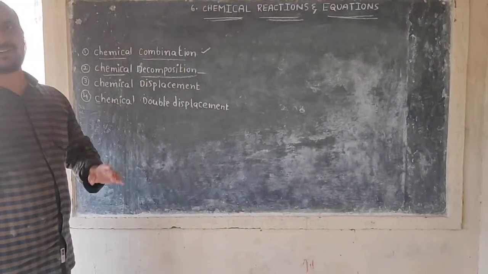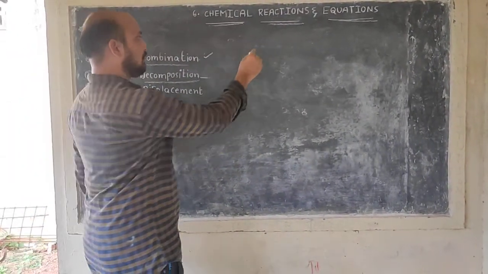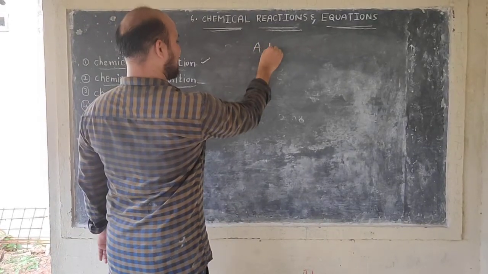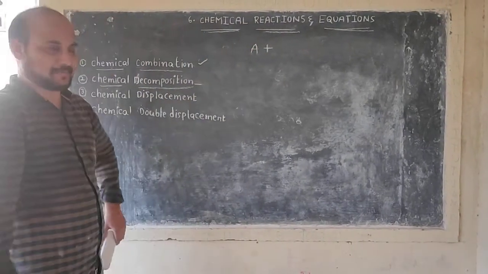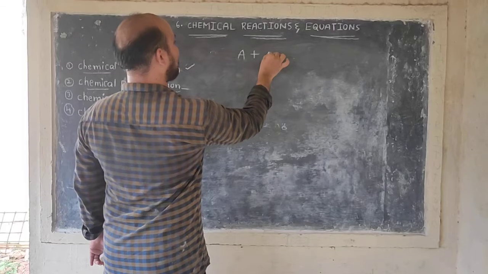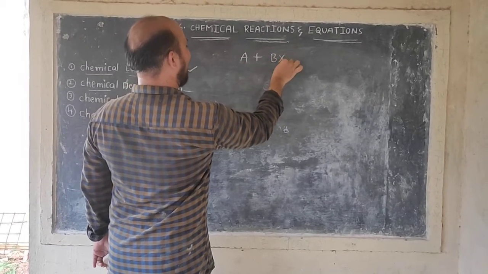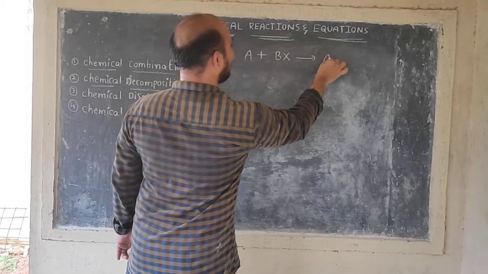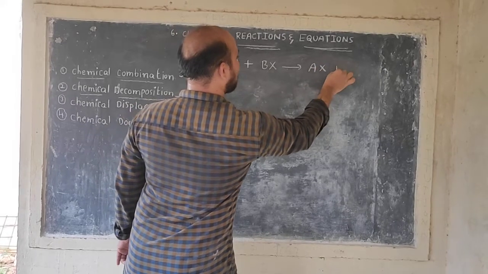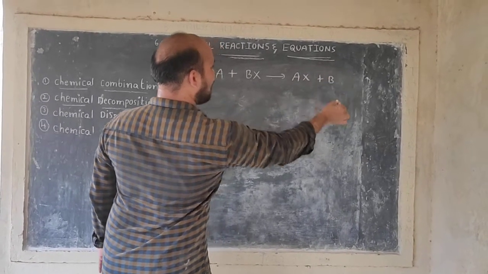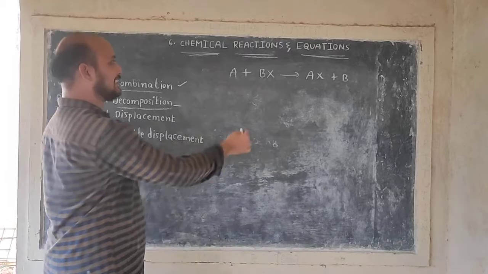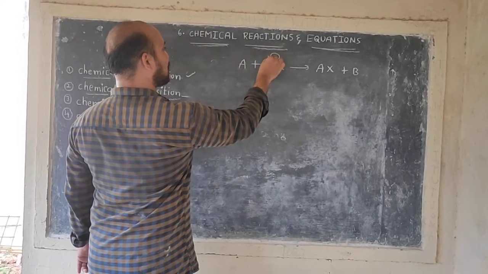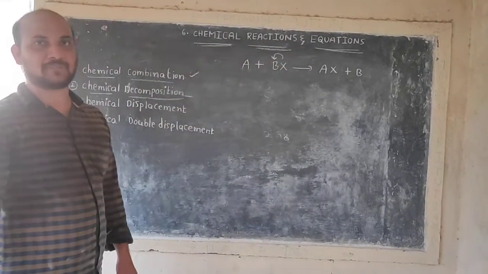Next, chemical displacement reaction. What is the general formula of chemical displacement? A plus BX gives AX plus B. Initially, the X element is combined with B before the reaction.